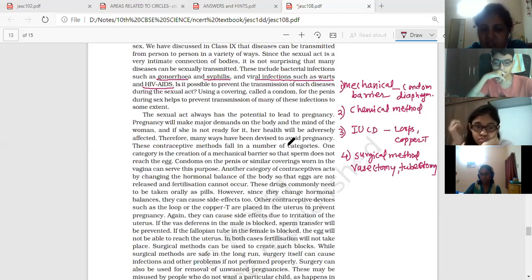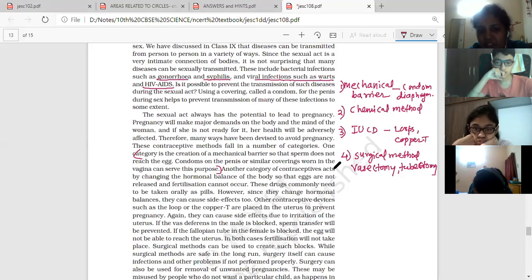So here it is method. These contraceptive methods fall in a number of categories. One category is the creation of a mechanical barrier so that sperm does not reach the egg. Condoms on the penis or similar coverings worn in the vagina can serve the purpose. So this is about the mechanical barrier part.